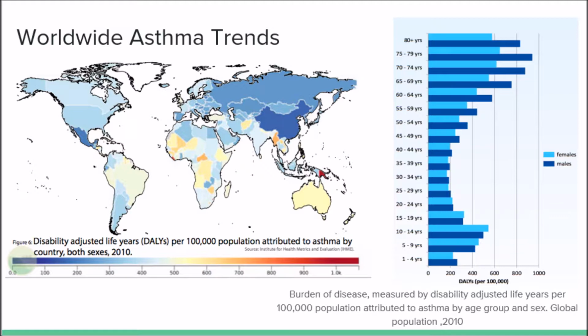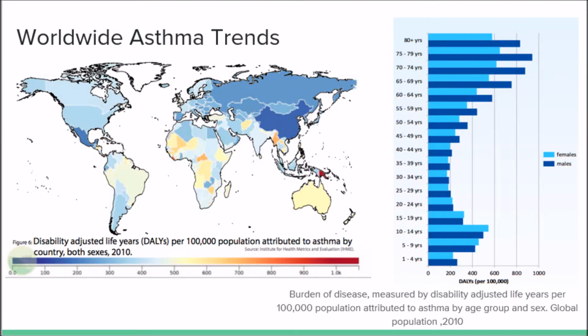Compared to the 3 million cases in Canada, there are over 300 million people living with asthma across the entire globe. As showcased by the distribution map on the left-hand side, there are several other parts of the world that have higher prevalence rates, including Australia and New Zealand, and various countries within Africa and Asia. A risk factor that can explain the presented global distribution is the difference in climates.